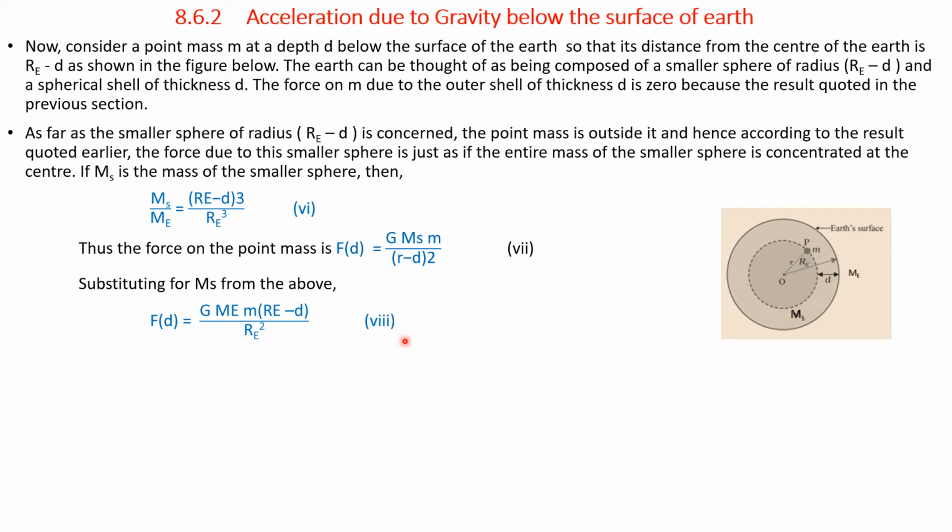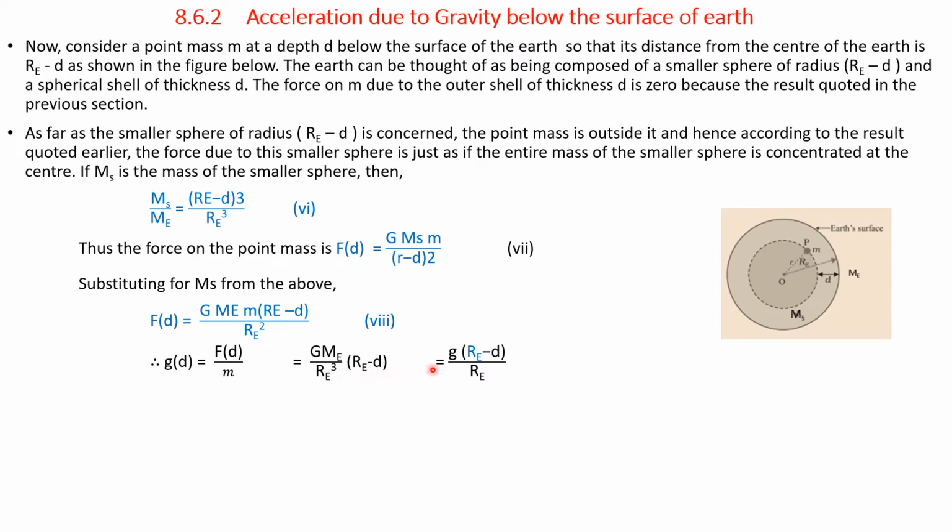Let it be equation 8. Therefore, g is equal to F of d divided by m. That is, if we divide equation 8 by m, we get the value of acceleration due to gravity at a depth d. That is equal to G into Me divided by Re cube into Re minus d.